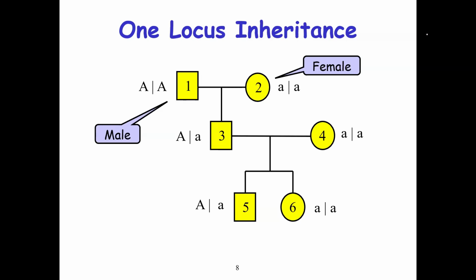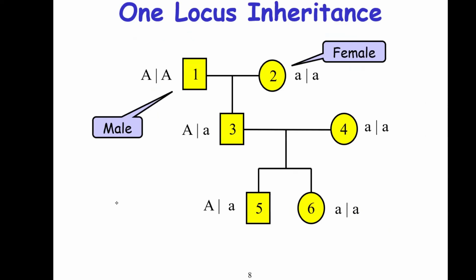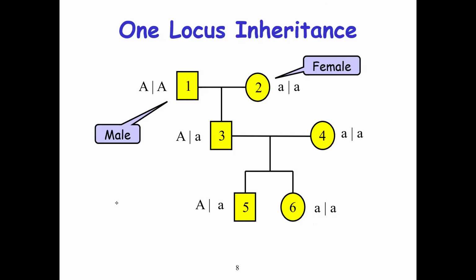So if they cross during inheritance, what will happen? You will have the following. It means that we have parents. The male has AA, capital letter A, capital letter A. And then the female has small letter a, small letter a. So when they cross like this, we have capital A, small a. That is what we have here.